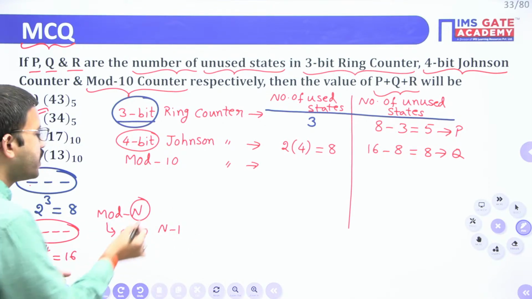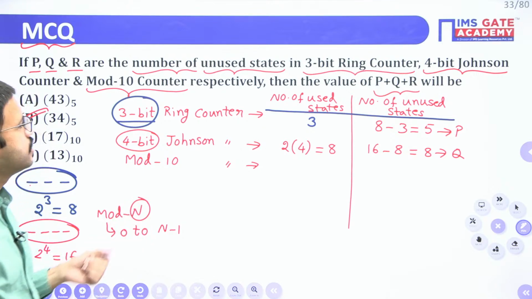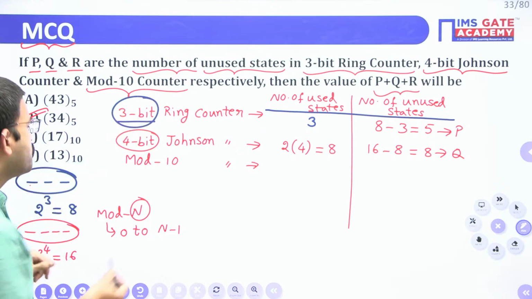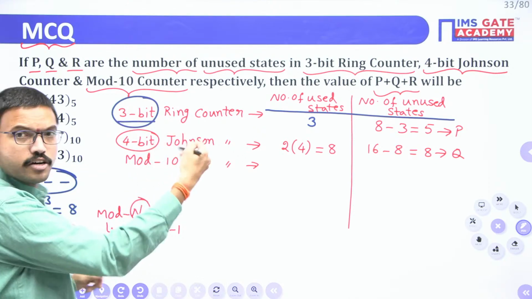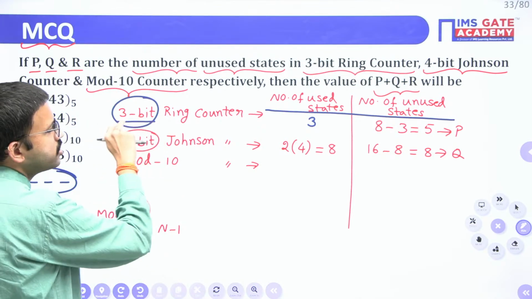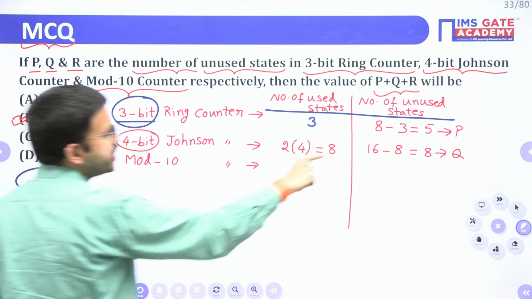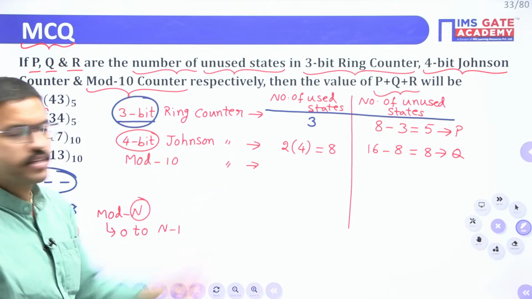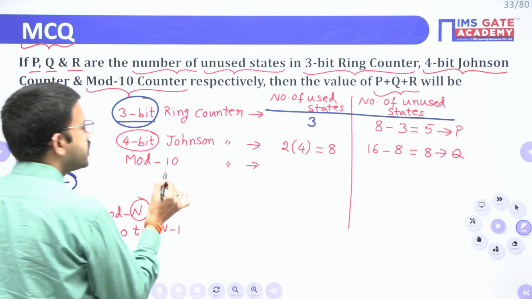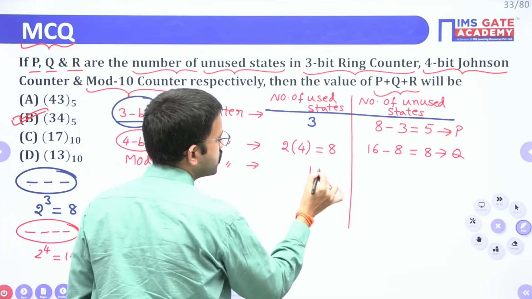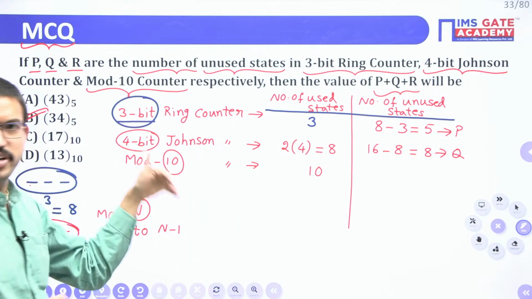That's why we specify that particular number. Here, since you are getting 3 states, you can rename this one as mod 3 ring counter, and since you are getting 8 states, you can rename this one as mod 8 Johnson counter. In this case, they have specified 10, so that same number of states you will be having, and that particular counter will repeat.